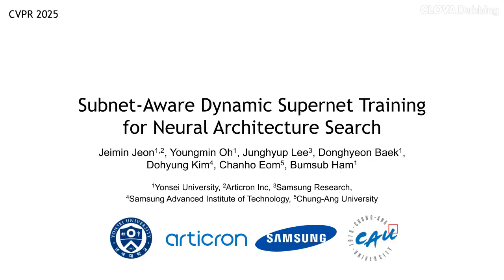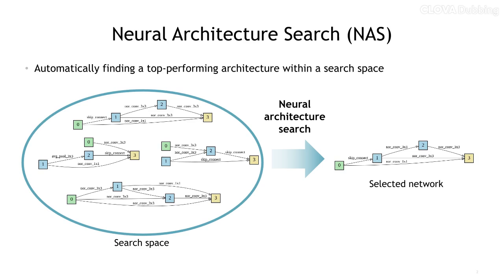In this video, we introduce our work, titled Subnet-Aware Dynamic Supernet Training for Neural Architecture Search. Neural Architecture Search, or NAS, aims to automatically find an optimal network architecture from a given search space under hardware constraints such as FLOPs or memory. In recent years, NAS has become a practical alternative to manual design, especially when targeting diverse deployment scenarios.